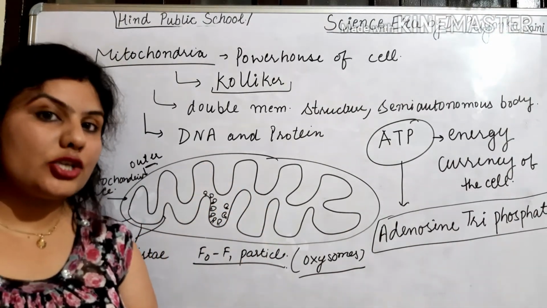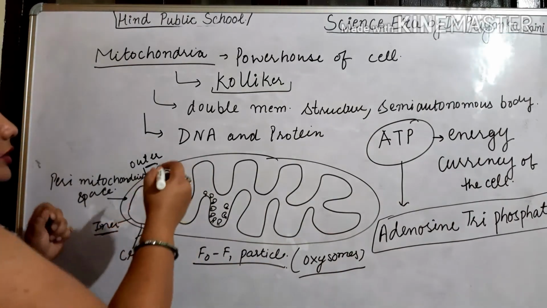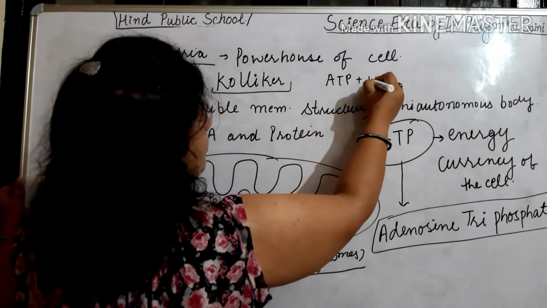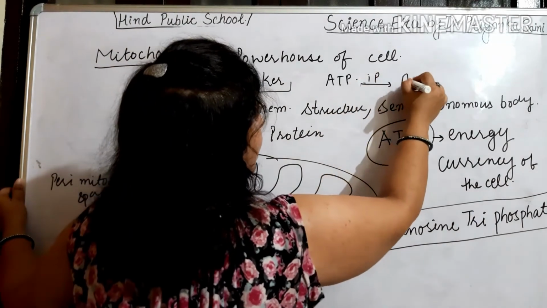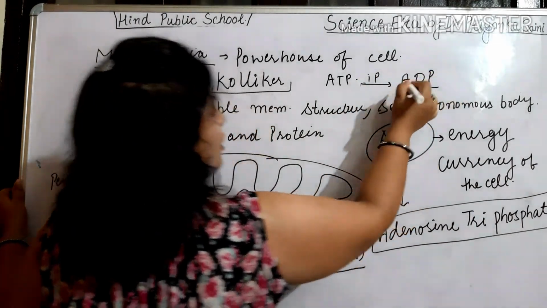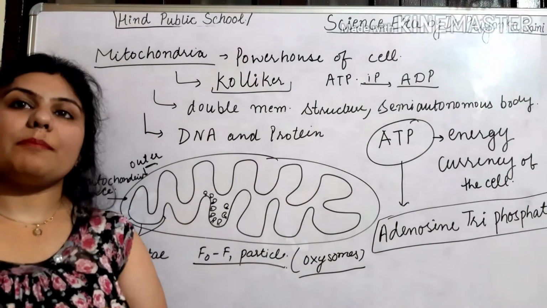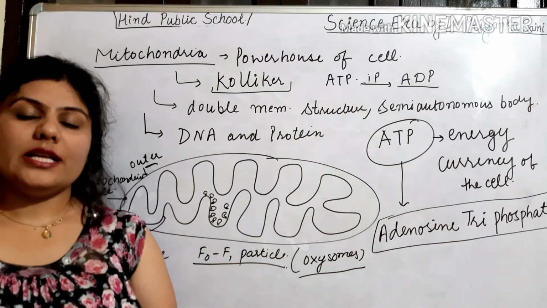an energy molecule. And whenever we require energy, this energy molecule, this ATP, just releases 1 phosphate molecule and converts into ADP, adenosine diphosphate. That's why it is known as the powerhouse of the cell.